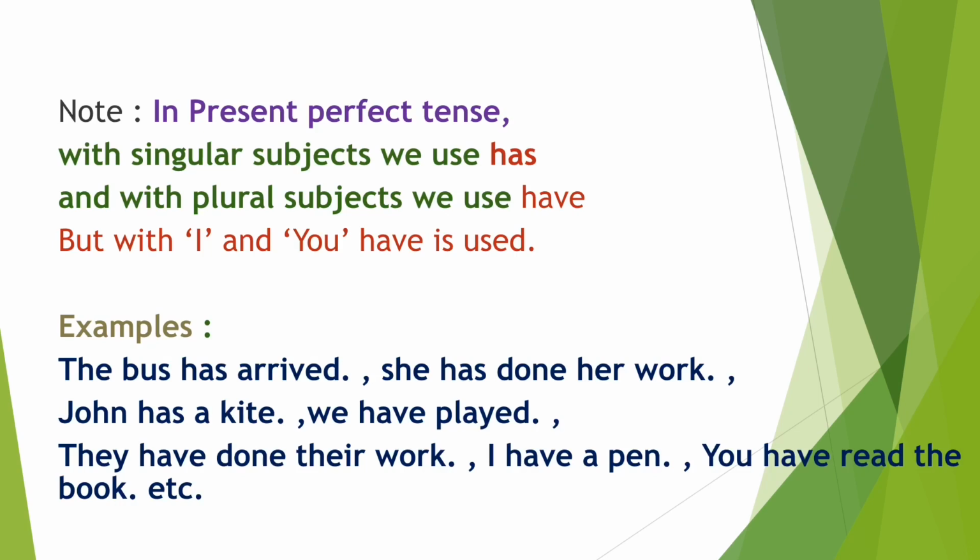So all these subjects are singular, has is used. Next, we have played, they have done their work, and these are plural subjects, have is used. Next, I have a pen, you have read the book, and with I and you we always use have in present perfect tense.